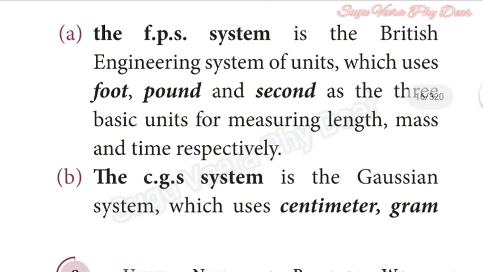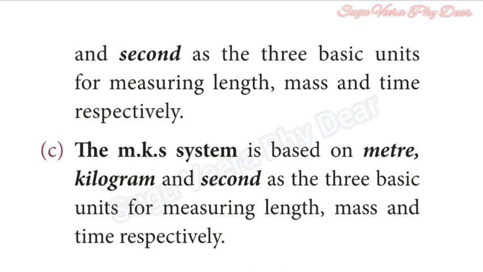The second one, the CGS system, is the Gaussian system, which uses centimeter, gram and second as the three basic units for measuring length, mass and time. The third one, the MKS system, is based on meter, kilogram and second as the three basic units for measuring length, mass and time.